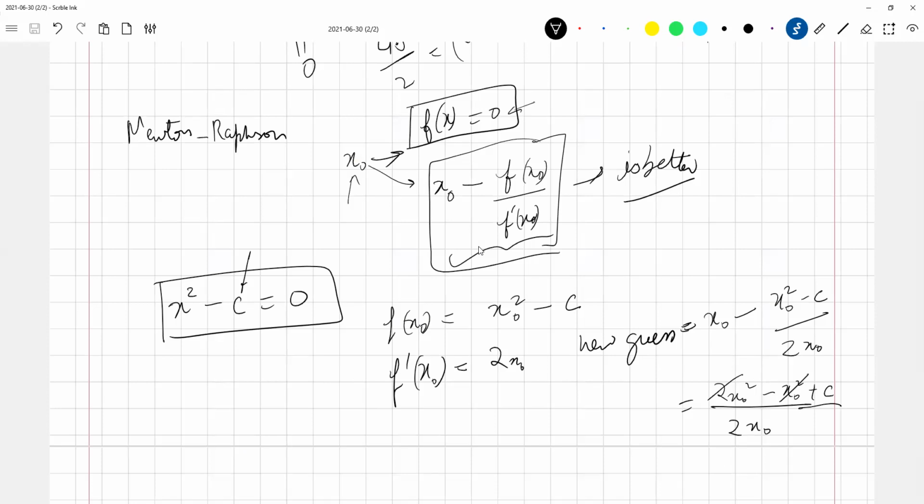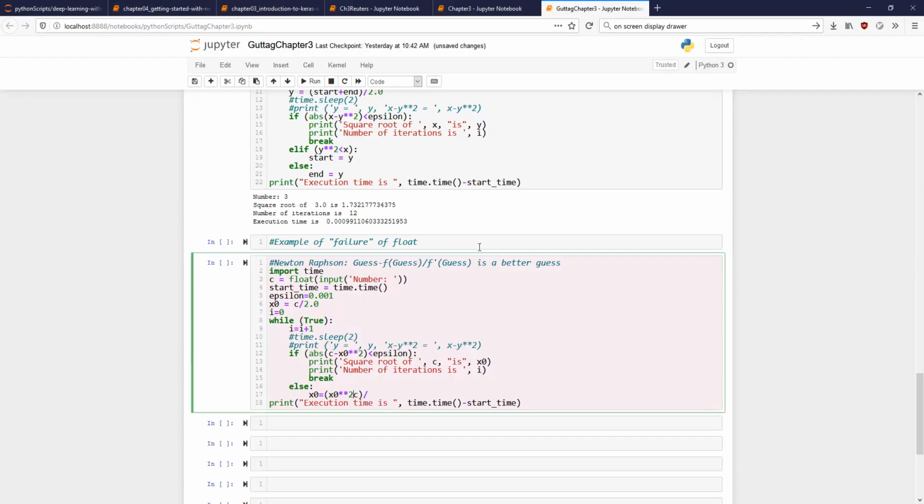Sorry, x0 squared plus c divided by 2x0. It's not minus c, plus c. And I also specifically make it float and divided by 2 x0.